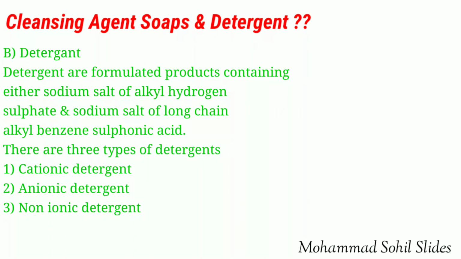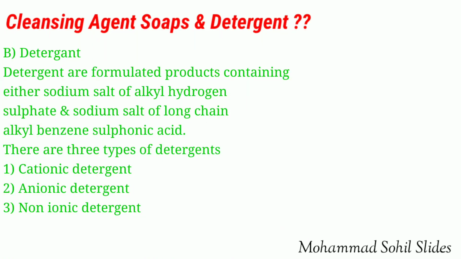Now coming to second cleansing agent, that is detergent. Detergents are formulated products containing either sodium salt of alkyl hydrogen sulfate or sodium salt of long chain alkyl benzene sulfonic acid. There are three types of detergent. First, cationic detergent, second, anionic detergent, and third is non-ionic detergent. Let's see one by one.